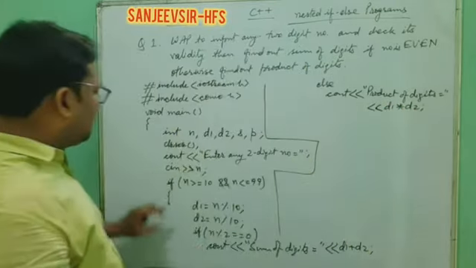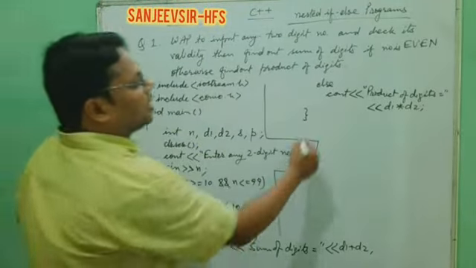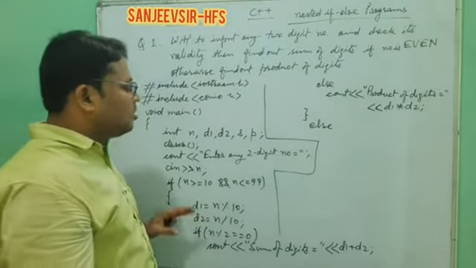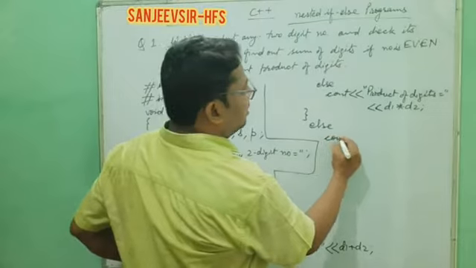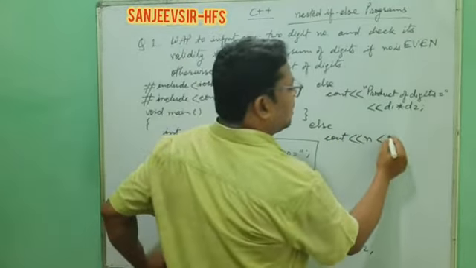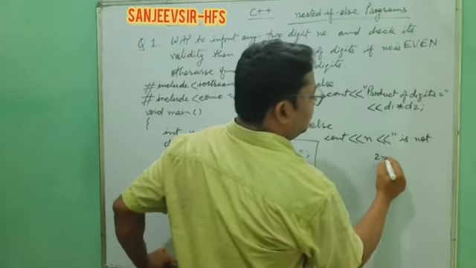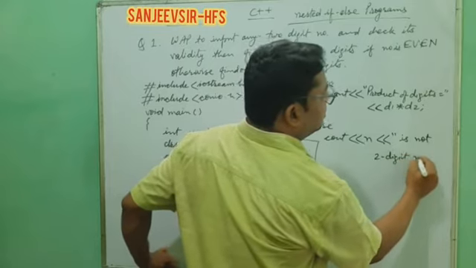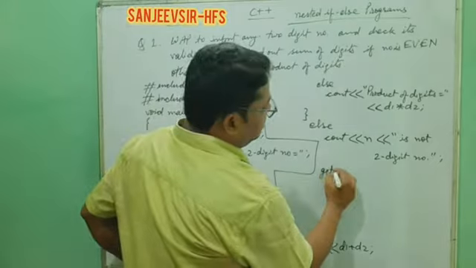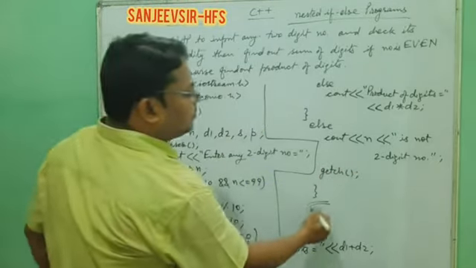Okay, after that this condition you are going to close here the bracket, then you put here the else, and inside else what message you will get, that the number is not a 2-digit number. So directly you put here number or n is not a 2-digit number. Okay, so now lastly getch and close this, completed.